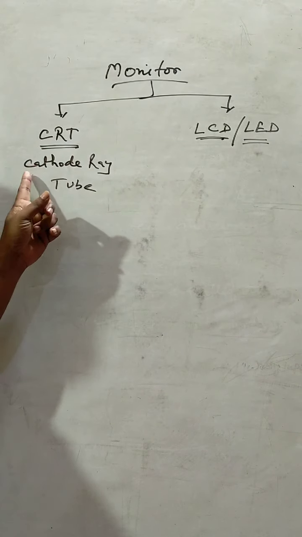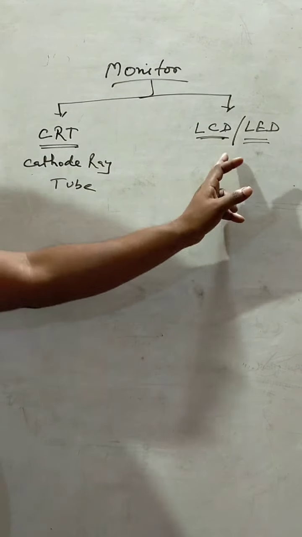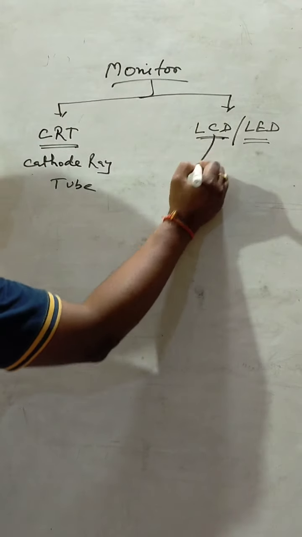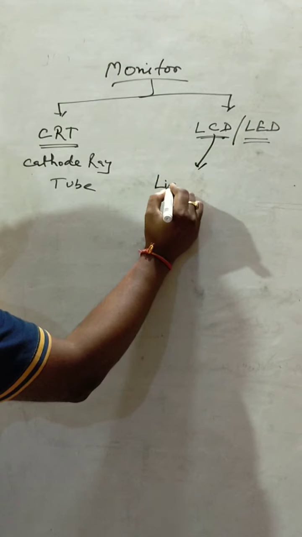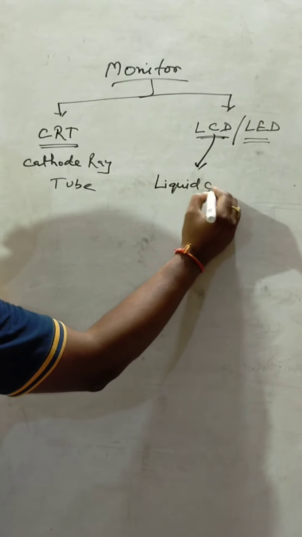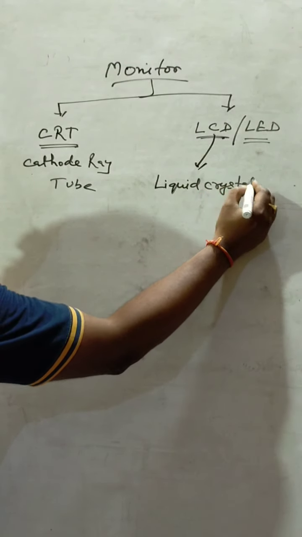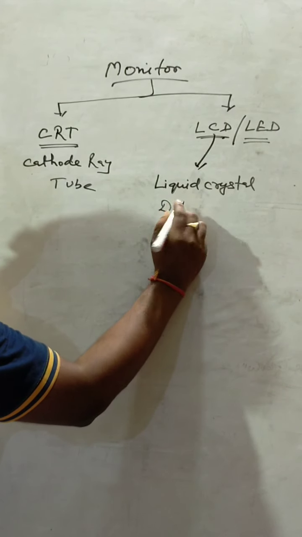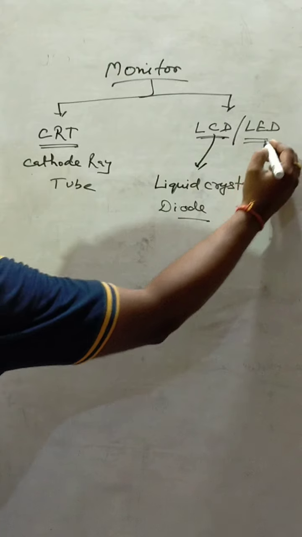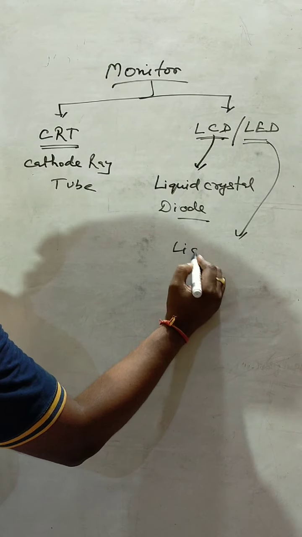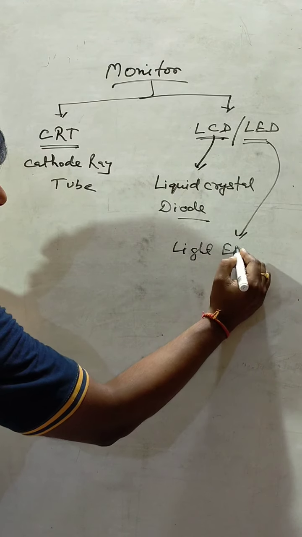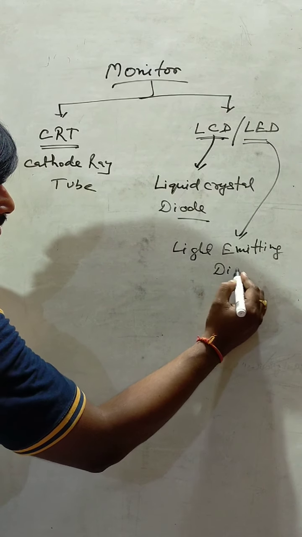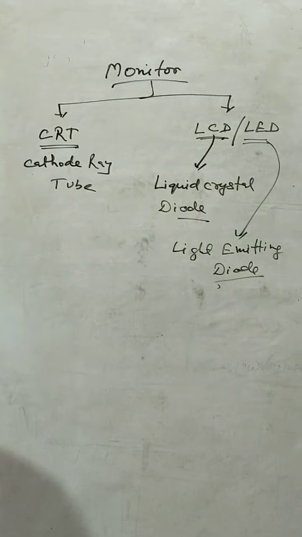CRT, the full form of CRT is cathode ray tube. LCD, and the latest development is LCD or LED. The full form of LCD is liquid crystal display. And LED is light emitting diode. These are the full forms.